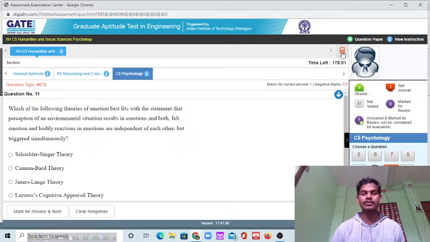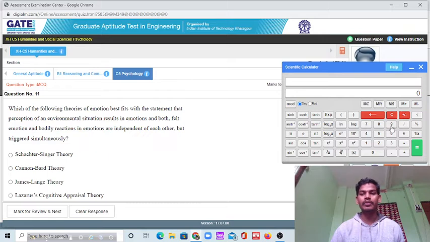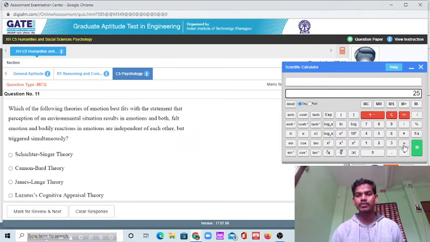You have to click on this, and your calculator will come. Look, suppose you want to calculate something, suppose this 25, and you want to multiply. These are the options for you. Plus, equals. So these are some basic options that you can use during your exam.